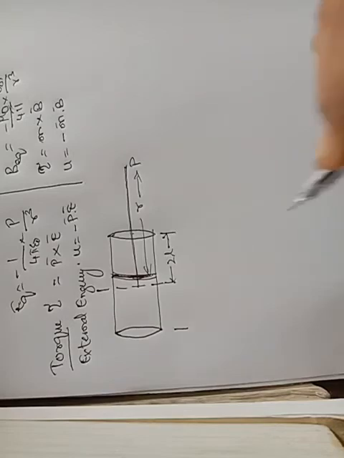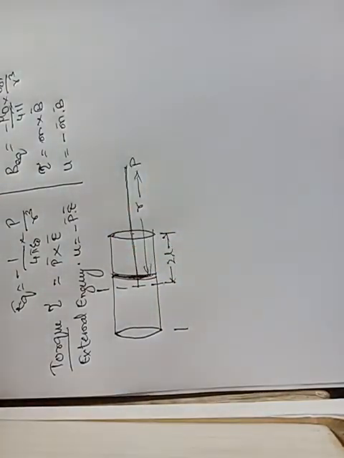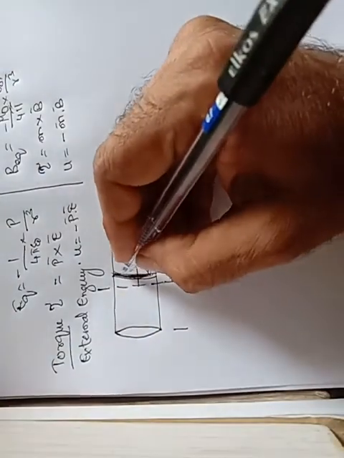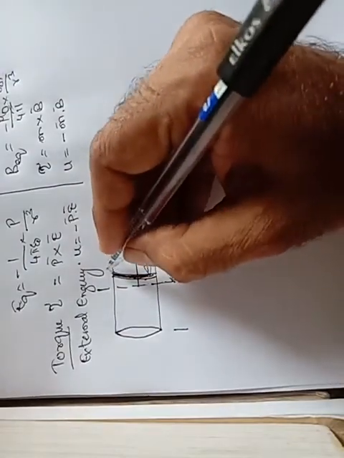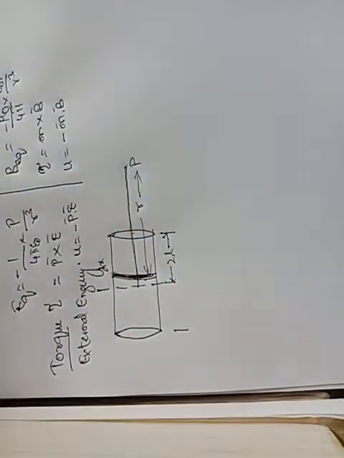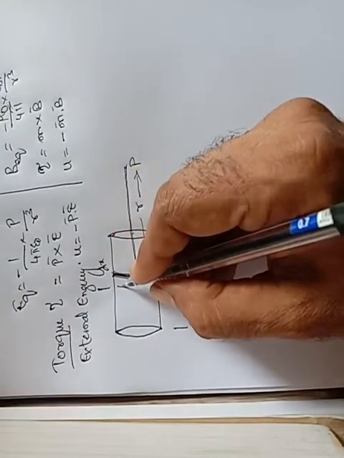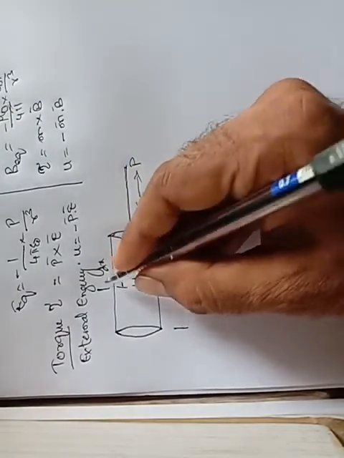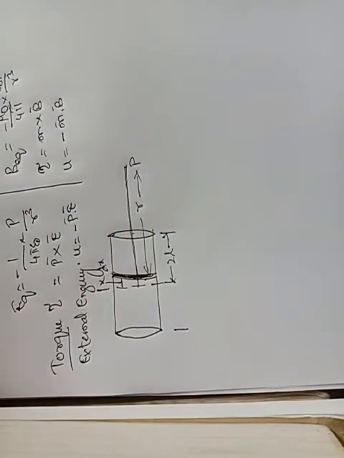Further, we'll consider that there is a thin element of length dx. This thin element of length dx is at a distance x. The distance from here to here is x, as we considered. We have to derive the relation where n number of turns are there in the solenoid.